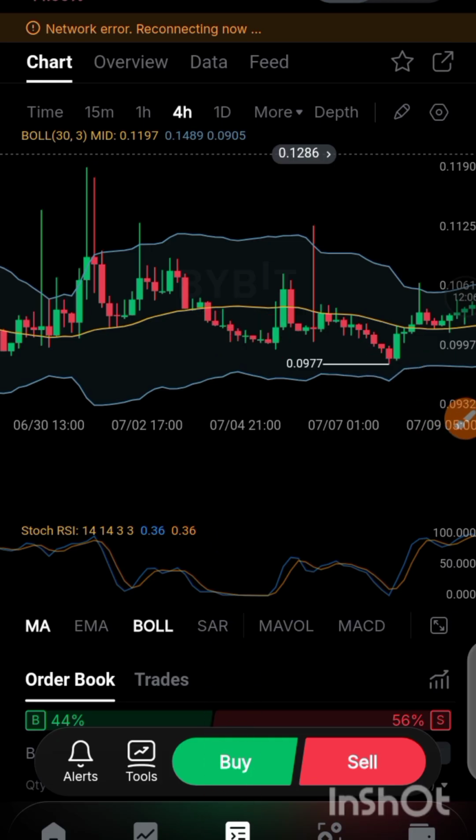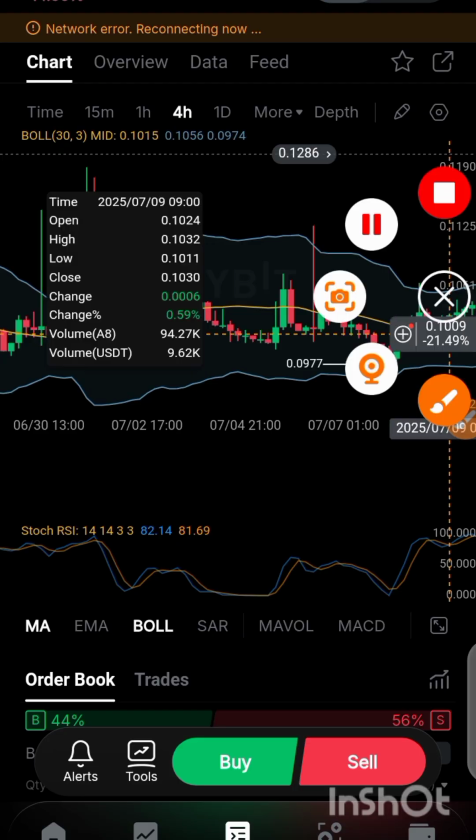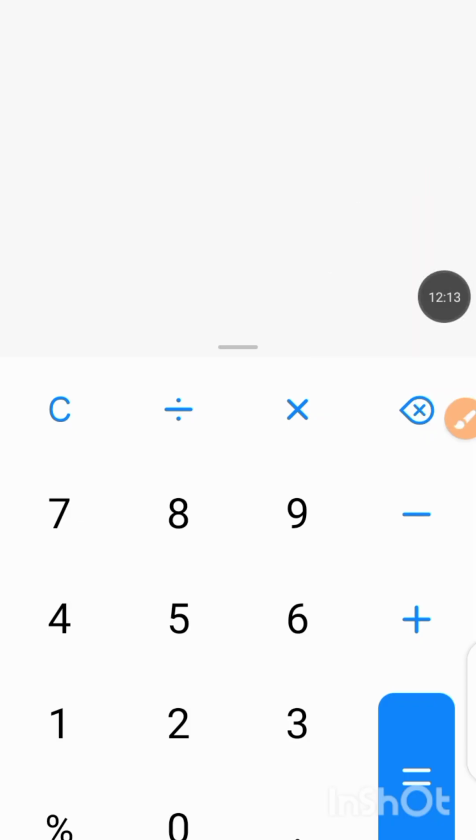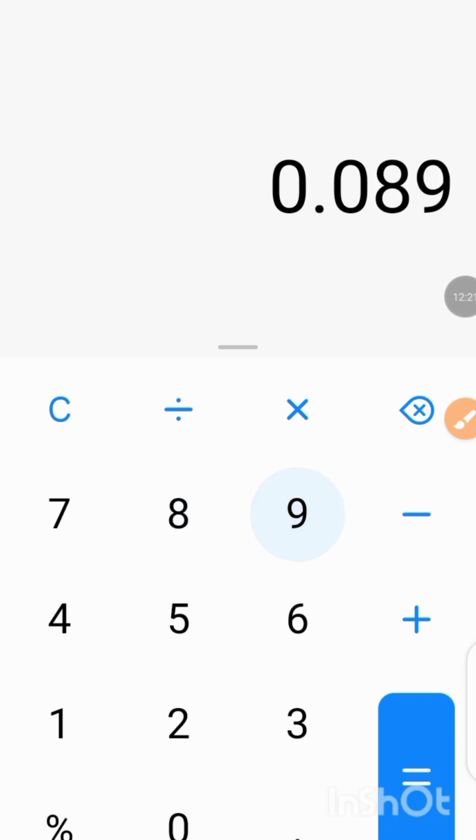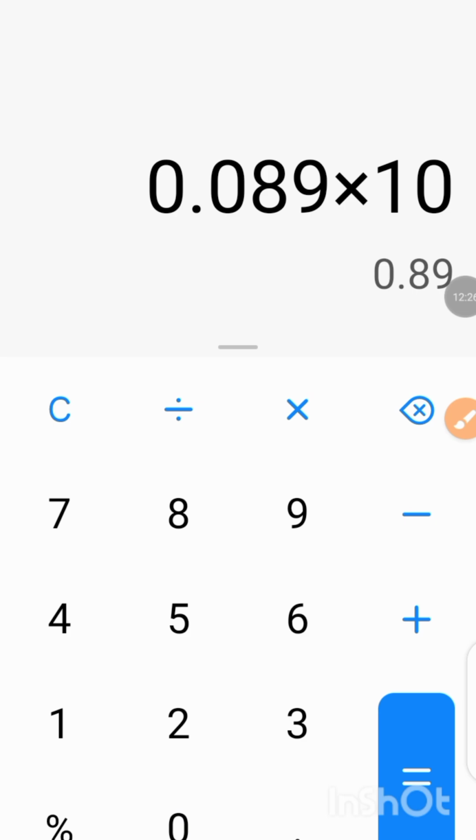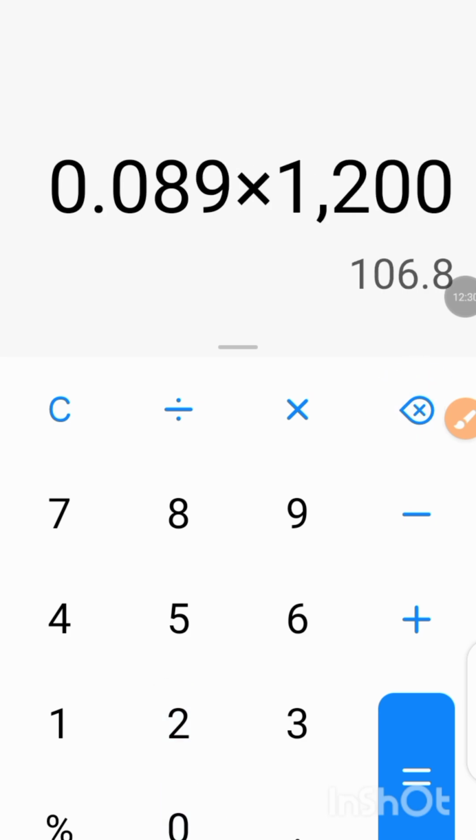So let's see if what I'm saying is actually profitable. If I have already bought this coin at 0.089, with let's say 100 USD, with 100 USDT, this is 106 USD, it can give us 1,200 pieces of the coin, and the coin now went to 12 cents.